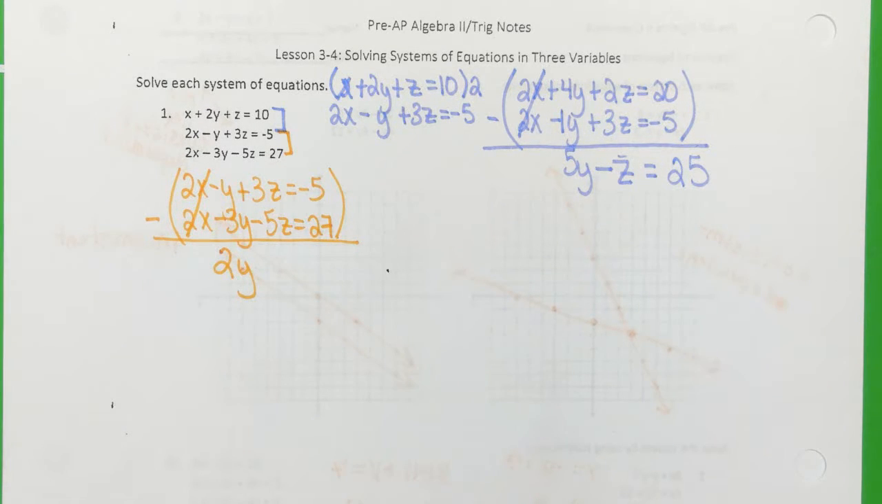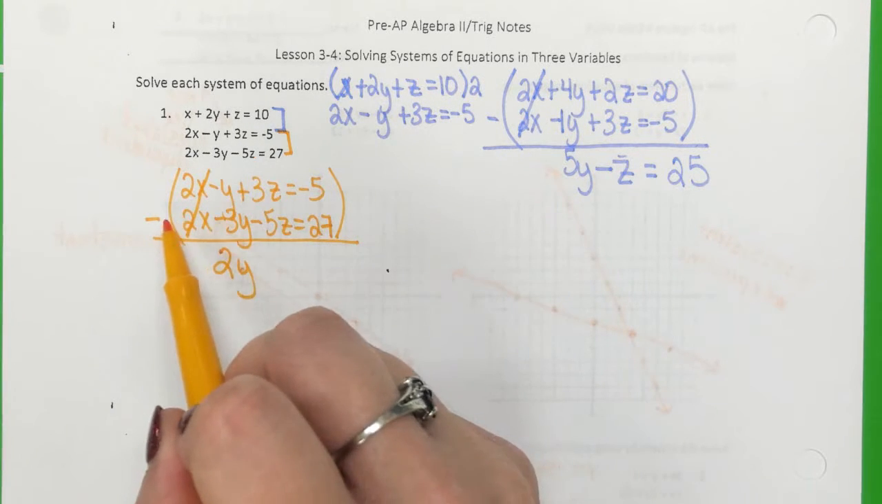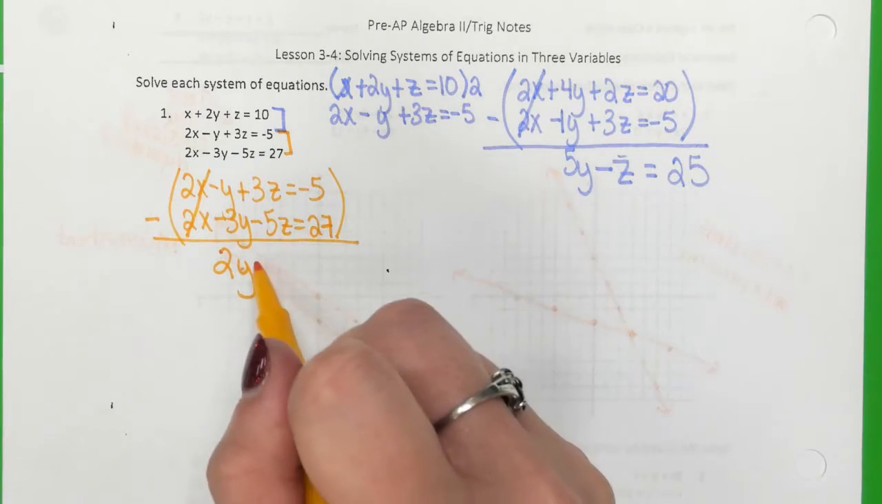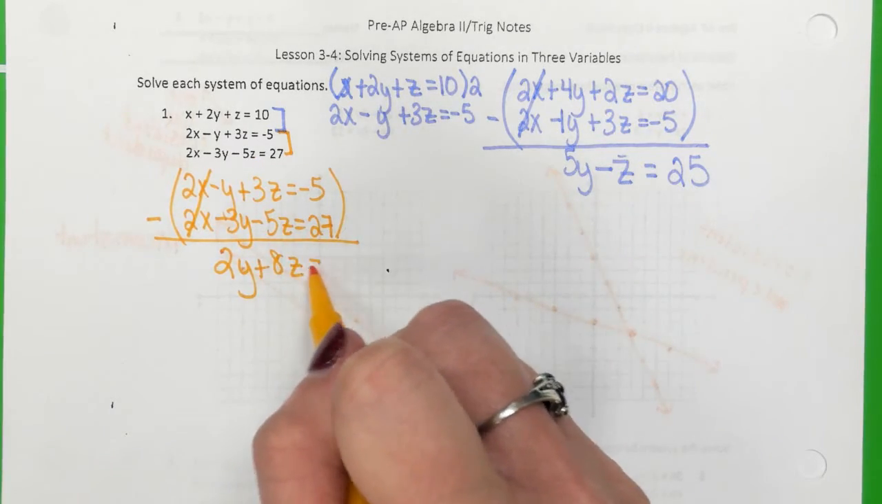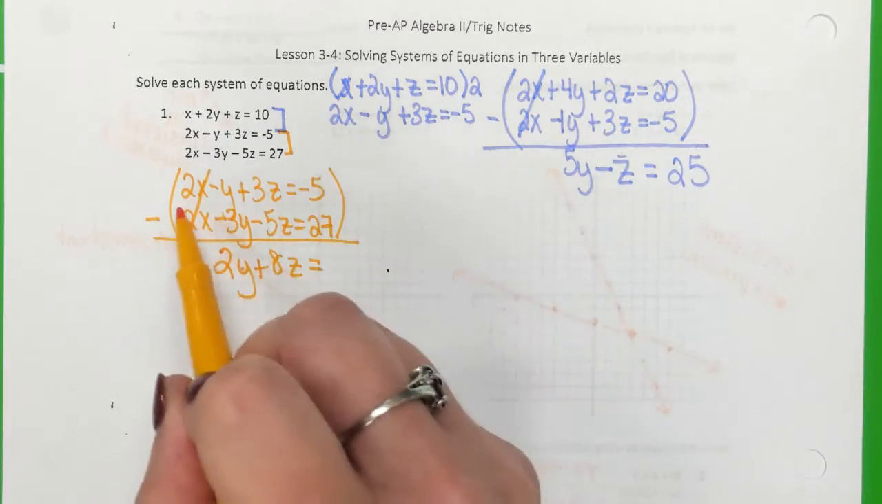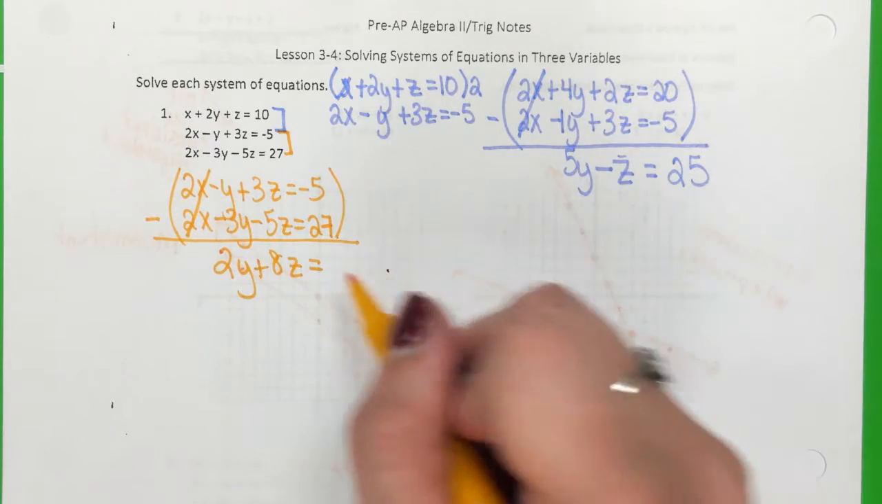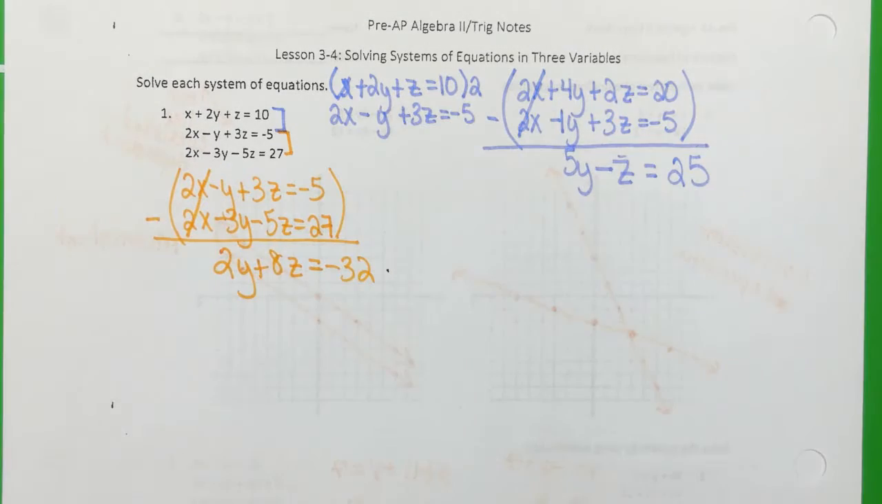Everybody getting these notes down? Because this is not easy stuff. All right, and then I have 3 minus -5. How much is that? Plus 8z. Then I have -5 minus 27. -32. Very good. Are y'all okay so far?